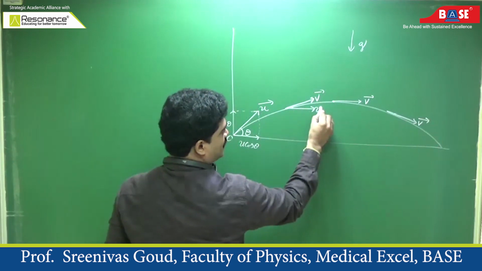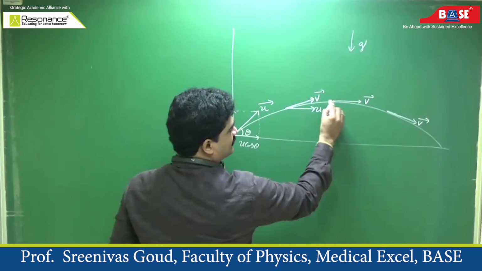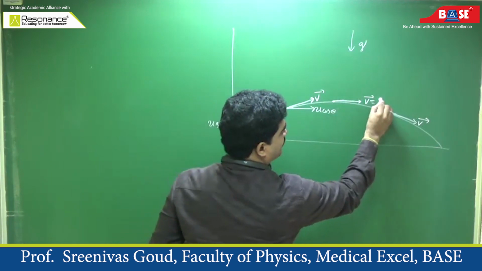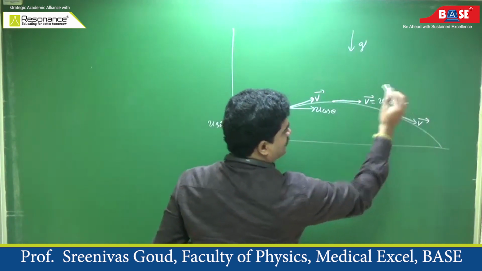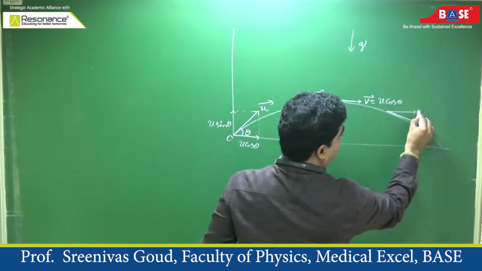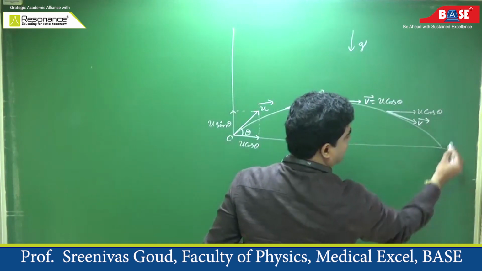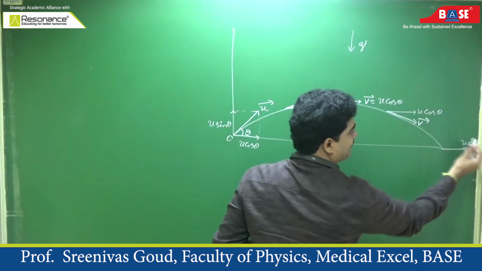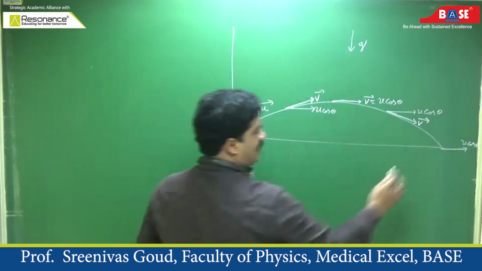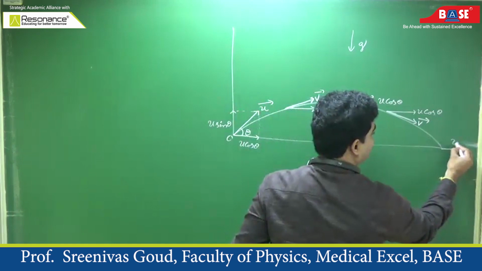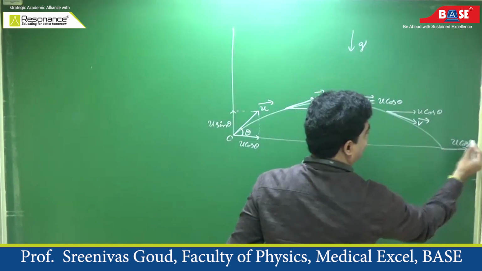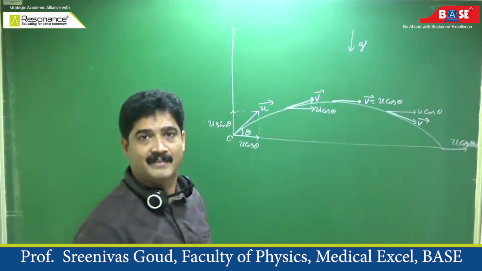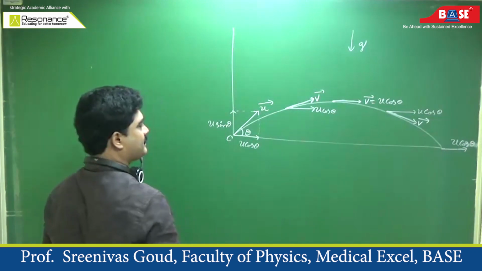How much is this horizontal component? u cos theta. So here also the horizontal component is u cos theta. Even when the projectile strikes, the horizontal component u cos theta remains the same. Horizontal component of velocity remains the same during its entire journey.